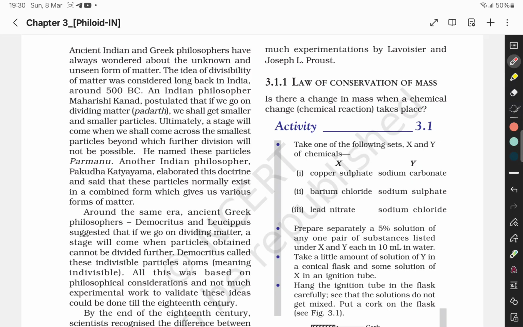Around 500 BC, an Indian philosopher, Maharishi Kanad, of the Vaisheshika, one of the six schools of Indian philosophy, postulated that if we go on dividing matter, padarth, we shall get smaller and smaller particles. Ultimately, a stage will come when we shall have the smallest particles beyond which further division will not be possible. He named these particles Parmanu.